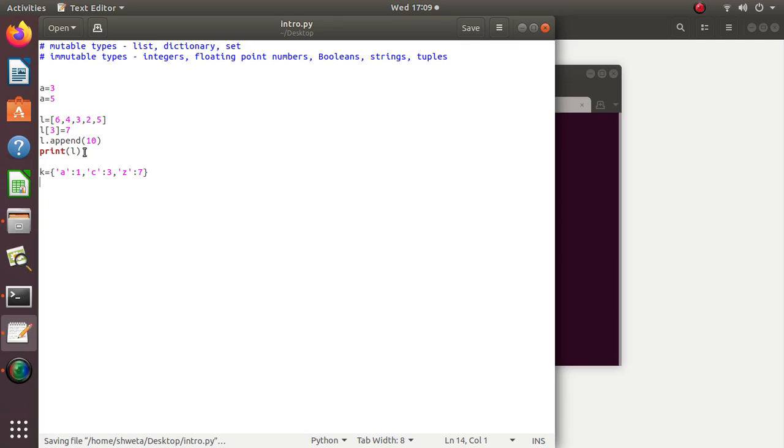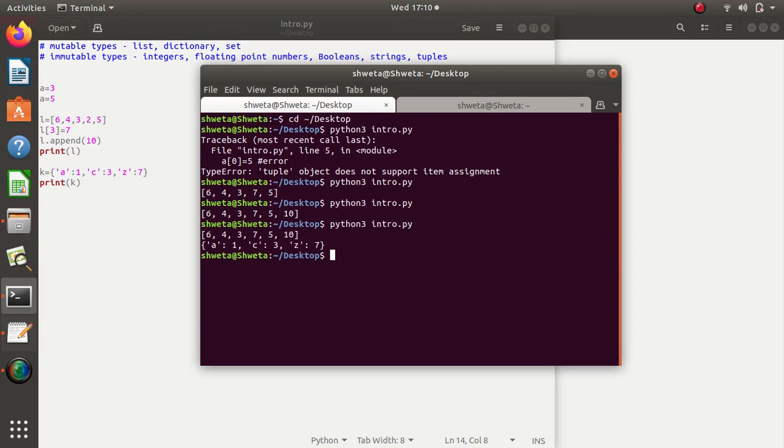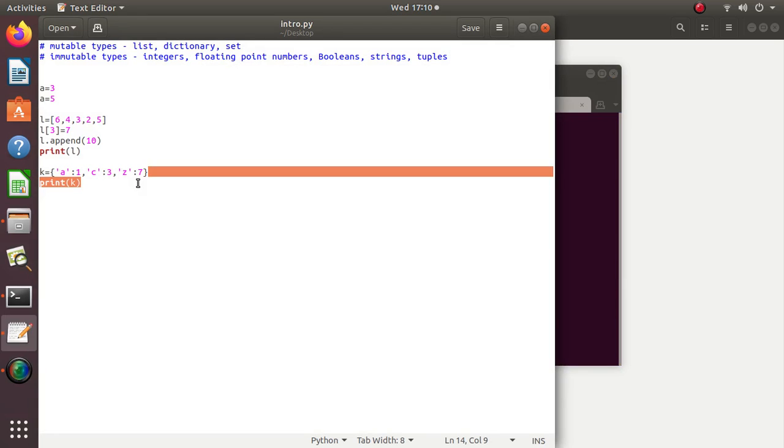Now if I try to print this dictionary, the second one is the dictionary, first one is our modified list. And if I try to modify the dictionary, I cannot access the elements of the dictionary with the help of indexes. Here I will have to use key.